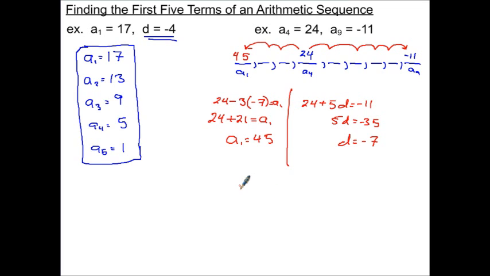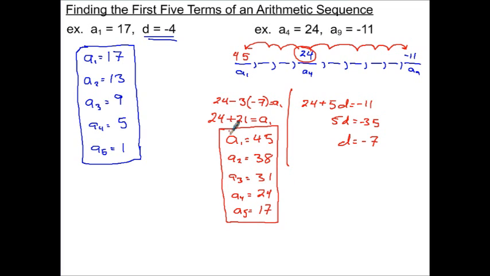A sub 1 is 45. And we'll just take it from here. So a sub 2, again, I figured out my common difference is 7, so all I have to do now is subtract 7 each time. So it gets me a 38. A sub 3 subtracting 7 gives me a 31. A sub 4 minus 7, by no coincidence whatsoever, gives me the 24 that I was expecting. And then a sub 5, 7 off of that, lands me at 17. Alright, so there's your first 5 numbers. Again, fairly arbitrary that they asked for 5, but since that's what's asked for, there it is.